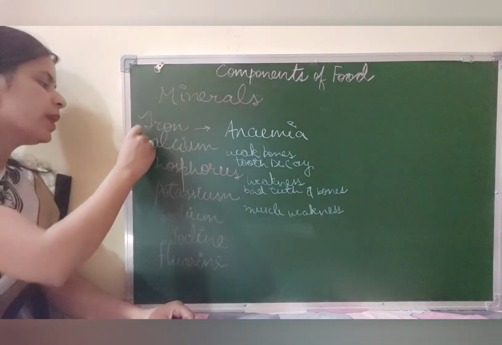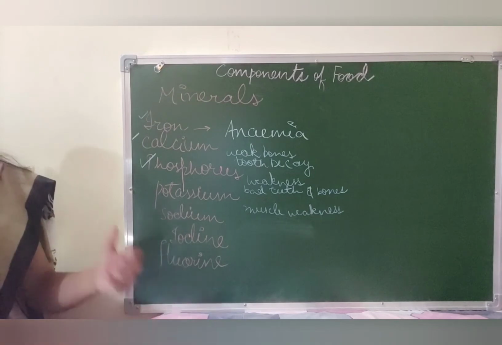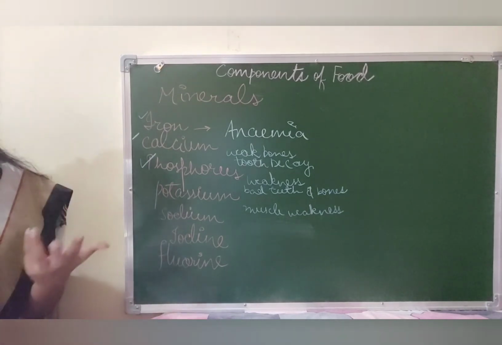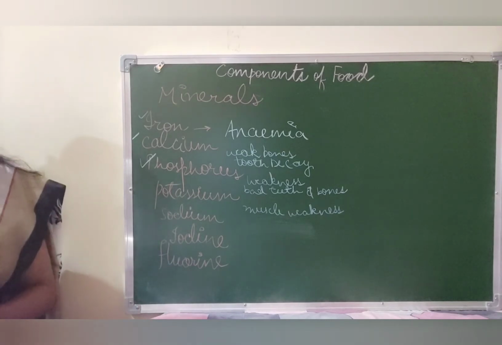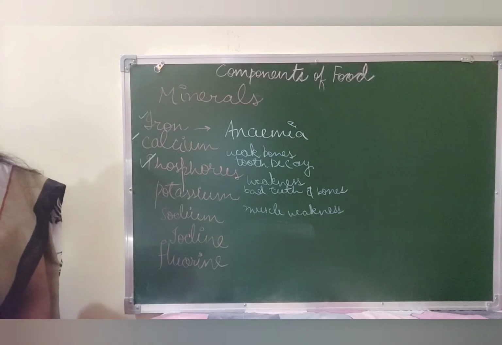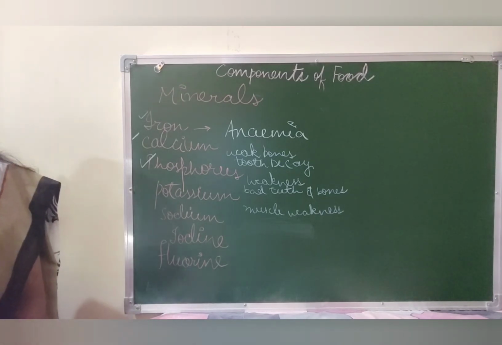Talking about the next one, phosphorus. Phosphorus is important for not having weakness, for having good teeth. What happens in case you lack phosphorus? It is important for development of strong bones and teeth and for making energy rich compounds in the cells of the body.